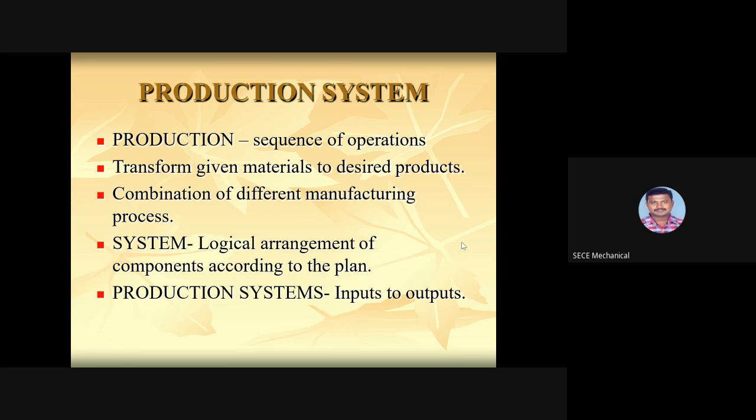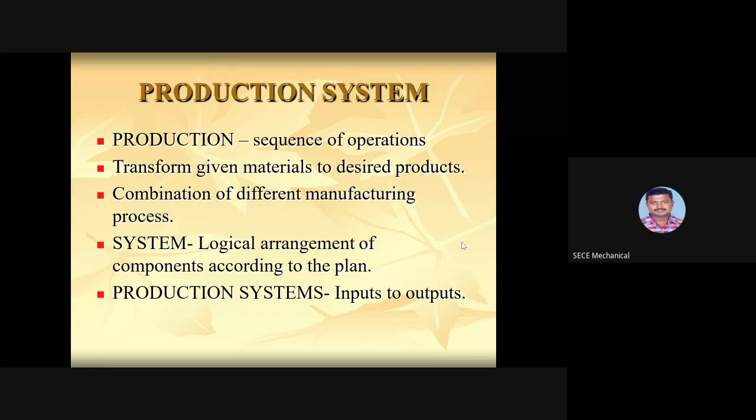So here, the system is the logical arrangement of components according to the plan. So this is called a system. The logical arrangement of components according to the plan is what we have in production planning. The production system is nothing but inputs to output.